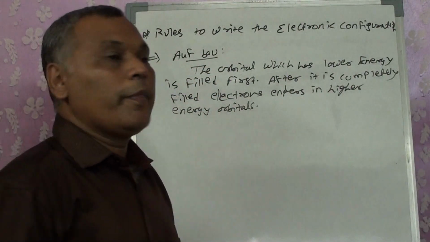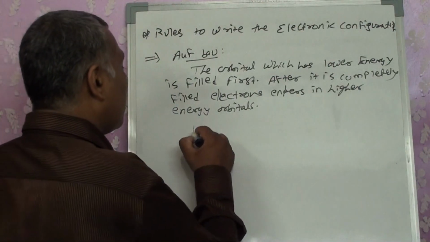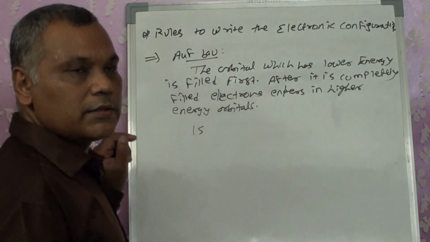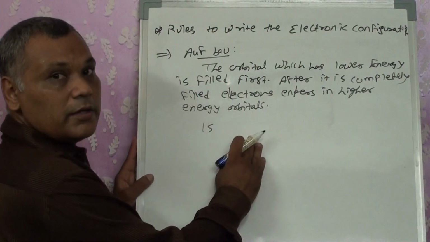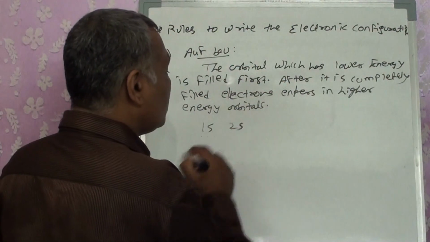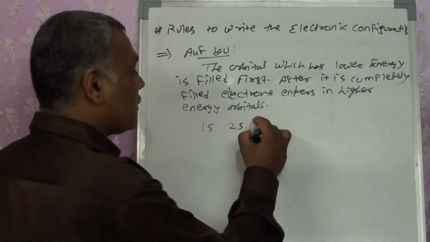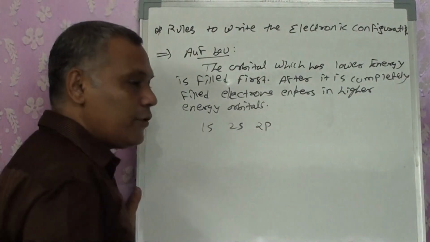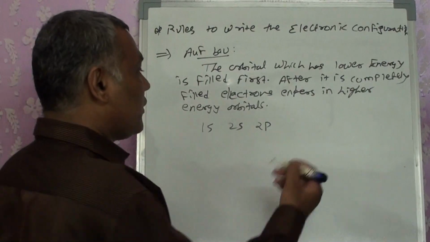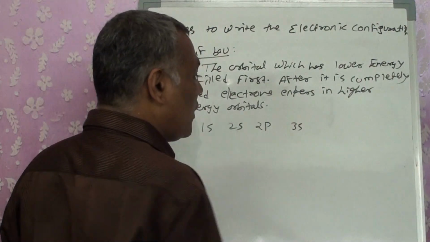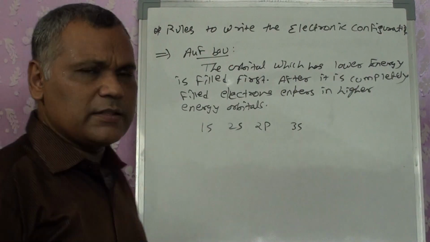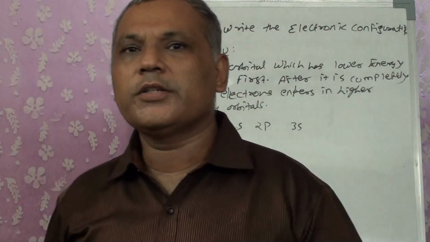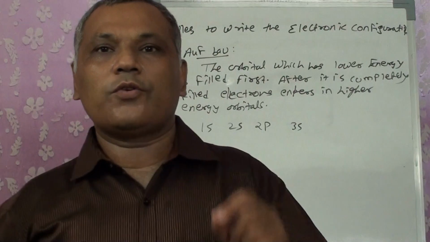So what does it mean? First of all, electrons will be filled up in 1s. Once 1s is completely filled, only then will the electrons enter the 2s. After the 2s is completely filled, electrons will enter 2p. Once the 2p is filled up, they enter the 3s orbital. But the question arises, how can I come to know that the orbital is filled up?